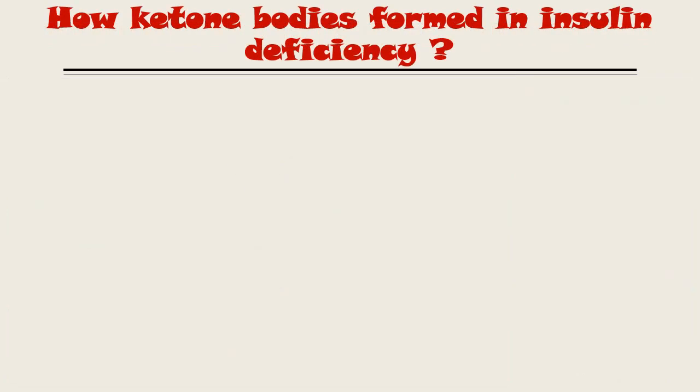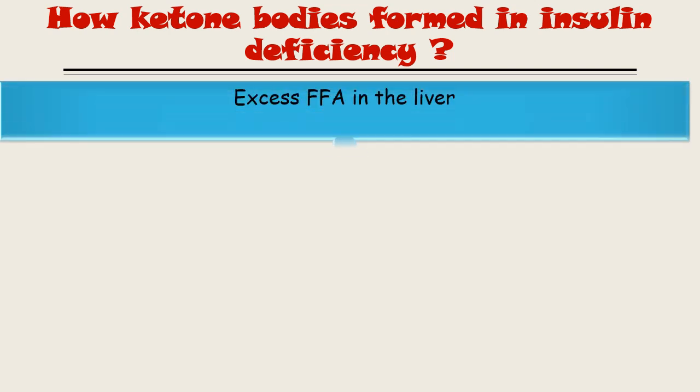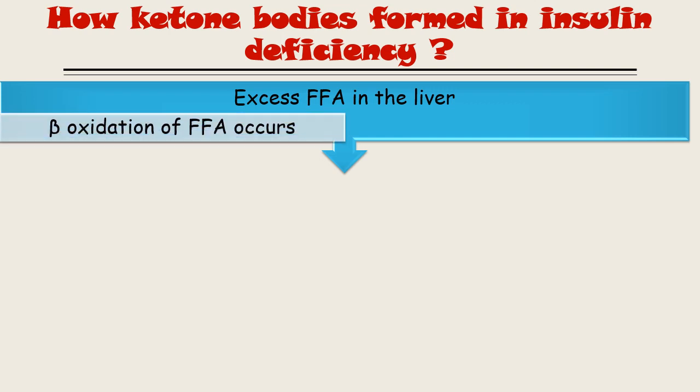How are ketone bodies formed in insulin deficiency? In the previous slide I told you that whenever there is an insulin deficiency, more fatty acid is released from the adipose cell, and once there is more fatty acid in the circulation, it enters the liver. Excess free fatty acid in the liver increases the utilization of this fatty acid by beta oxidation.